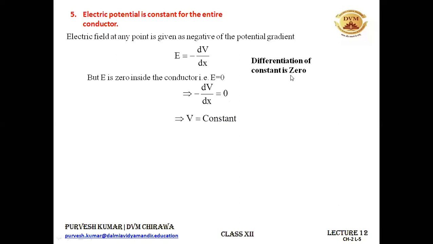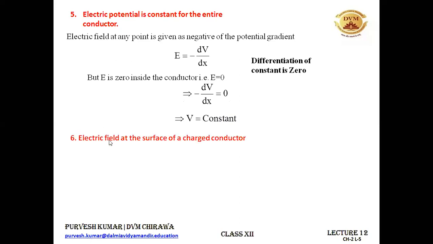If someone asks you to calculate the electrostatic potential for a conductor at the center, it will be the same as it is on the surface. So if the value of electrostatic potential is 5 volt on the surface, the same value will remain inside it. That is 5 volt. At its center, it will be 5 volt. At its surface, it will also be 5 volt. That is the same value for the electrostatic potential will be there.